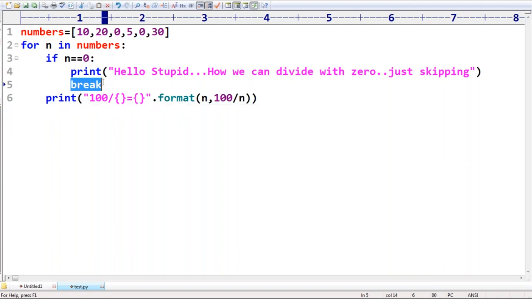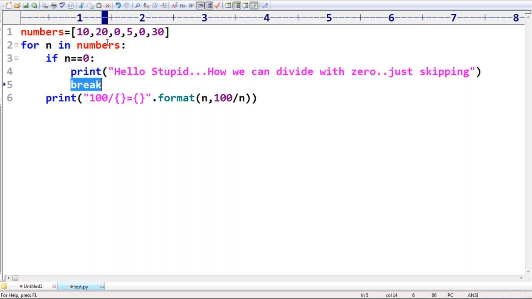Sir, if a break is not executed, what does it mean? All iterations completed successfully or not? Yes. So if the loop runs without the break, the break statement is not executed, and all items, all iterations completed normally, successfully. At that time, if you want to do any activity, if you want to print some statement, then the else part we are going to use, right?